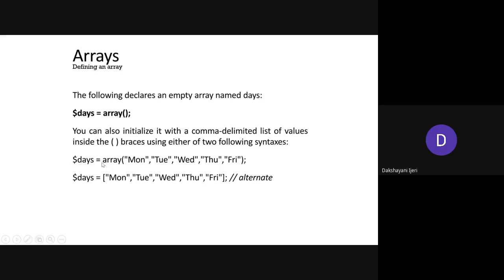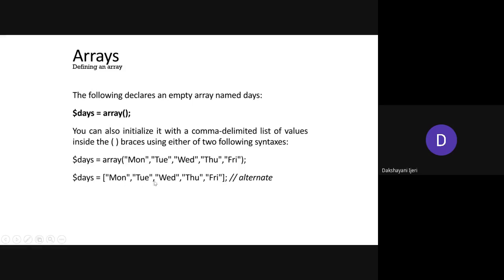In this case, dollar days is the array variable, since you are using the array constructor. Instead of empty parentheses, you can include the elements here. The elements that you want to add into the array can be added at creation itself. That means days is going to contain all these as the elements of that array. This is another way of creating the array.